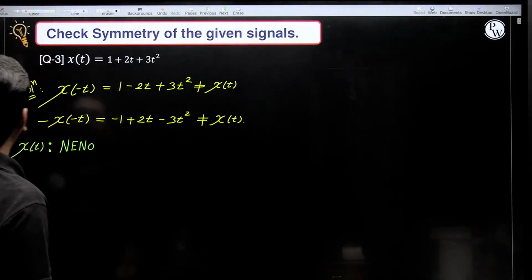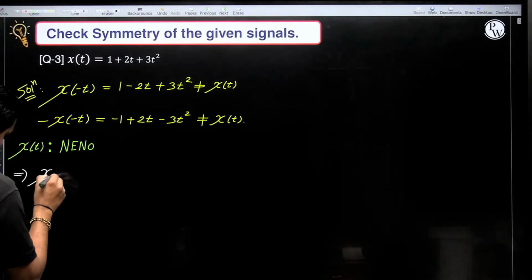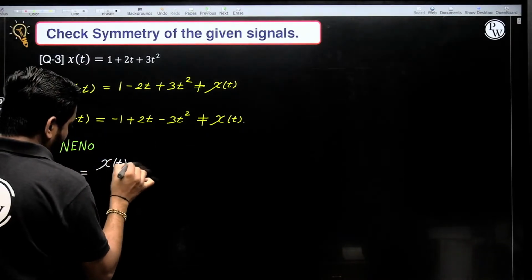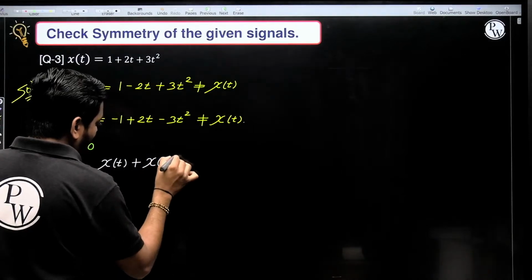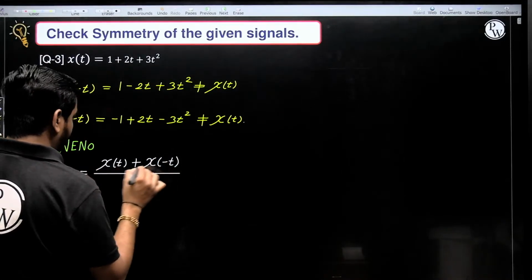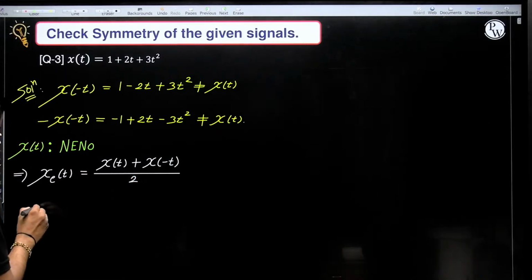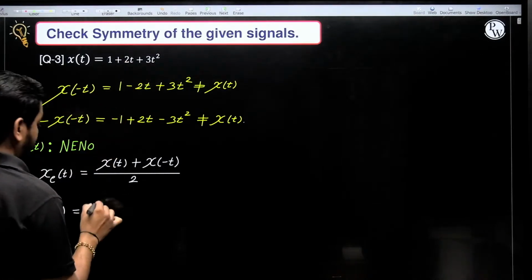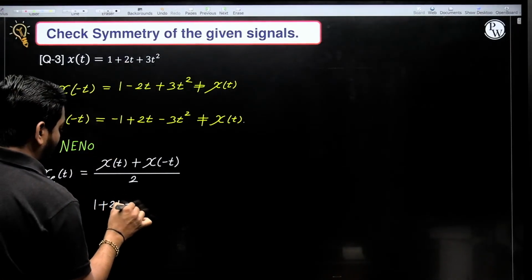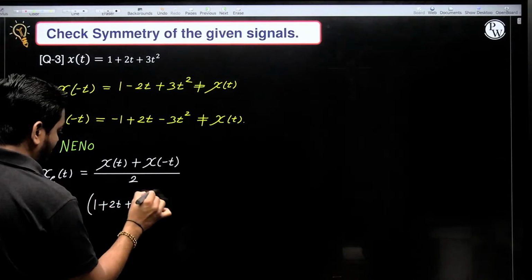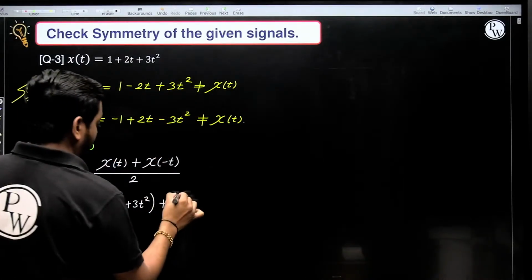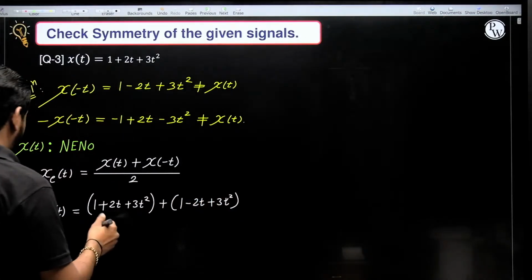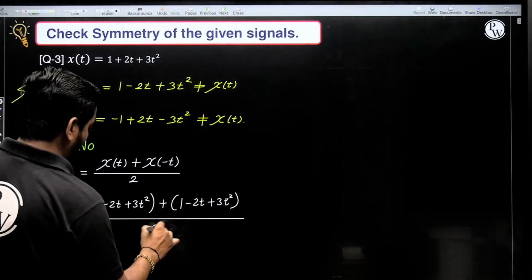How to calculate its even part and odd part? Even part is given by x of t plus x of minus t, whole divided by 2. What is x of t? This one, 1 plus 2t plus 3t square, plus x of minus t, this 1 minus 2t plus 3t square, whole divided by 2.